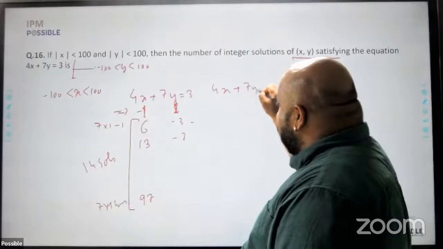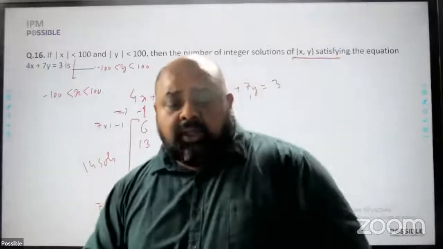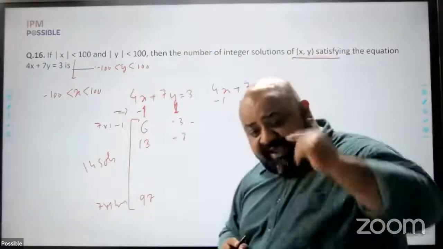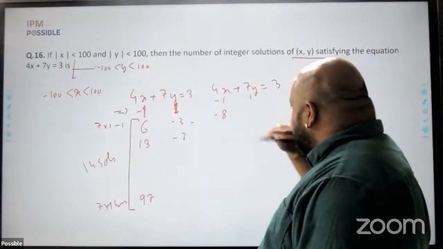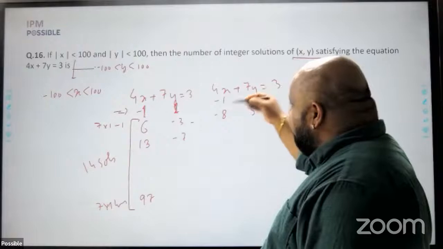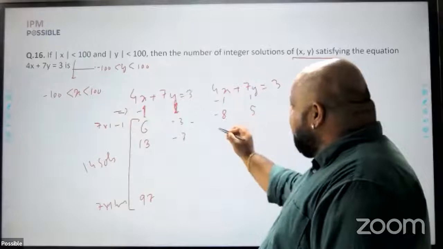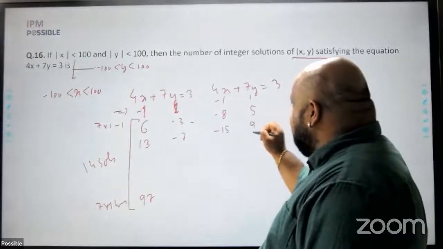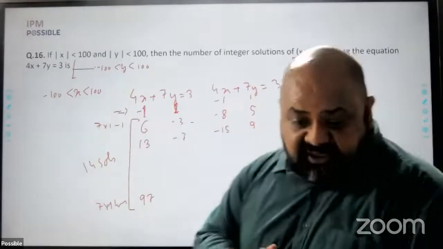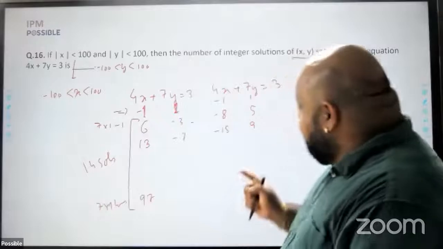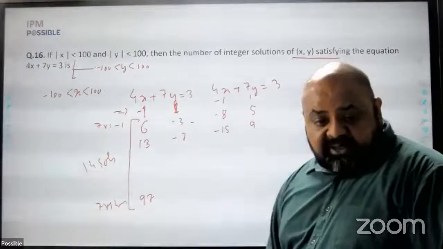Then again, I see 4x plus 7y is equal to 3. One value was minus 1, the other was 1. I have to now decrease x and increase y. So I subtract 7, minus 1 becomes minus 8. Add 4, 1 becomes 5. 4 8s are minus 32. 7 5s are 35. The difference is 3. Again, subtract 7, minus 15. Add 4, 9. 4 15s are minus 60. 7 9s are 63. The difference is 3. Solutions satisfy again. Either x will decrease and reach minus 100, or y will increase and reach plus 100.